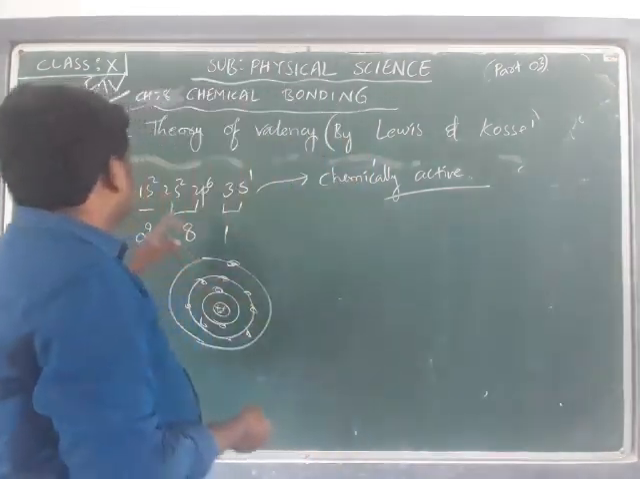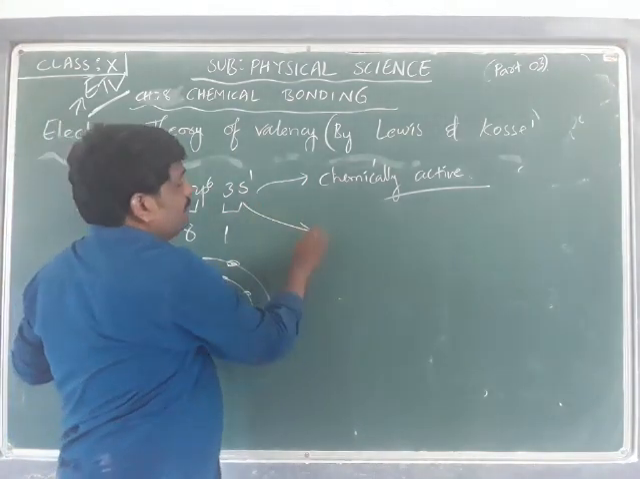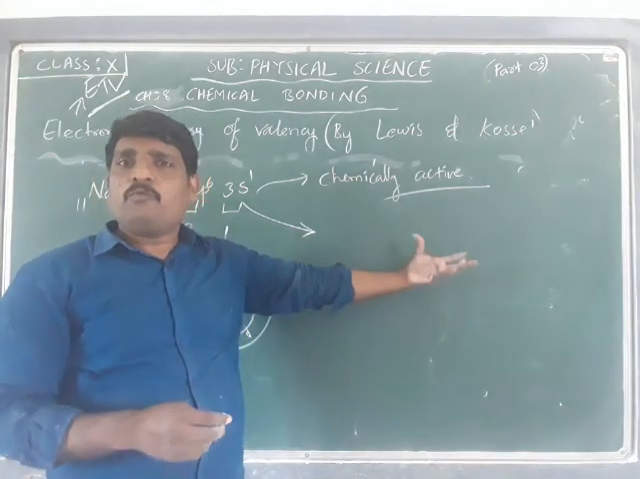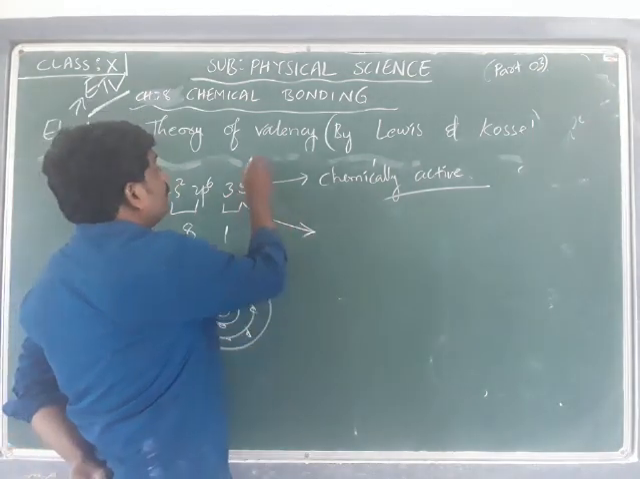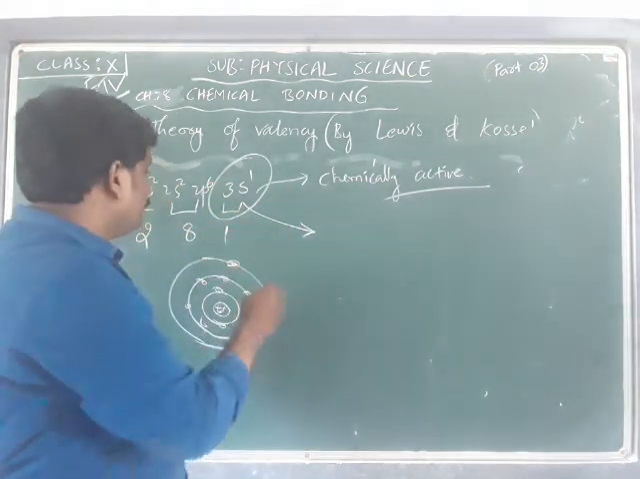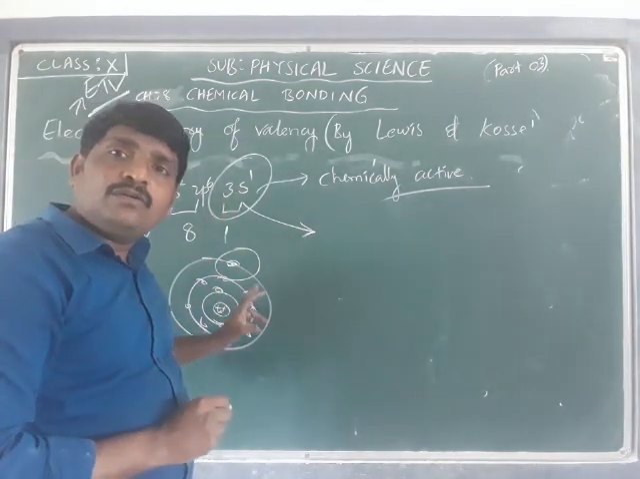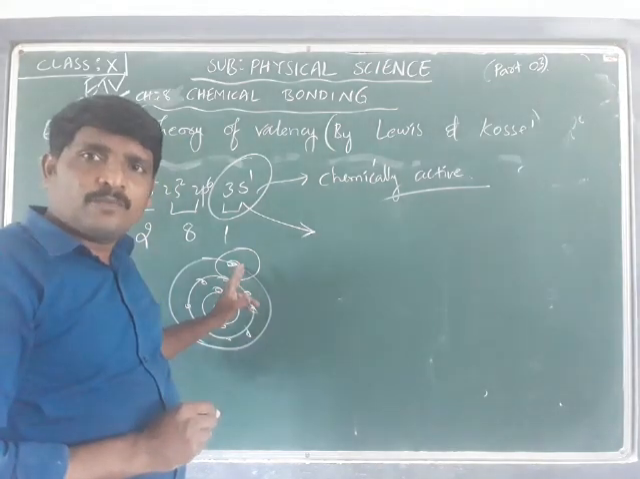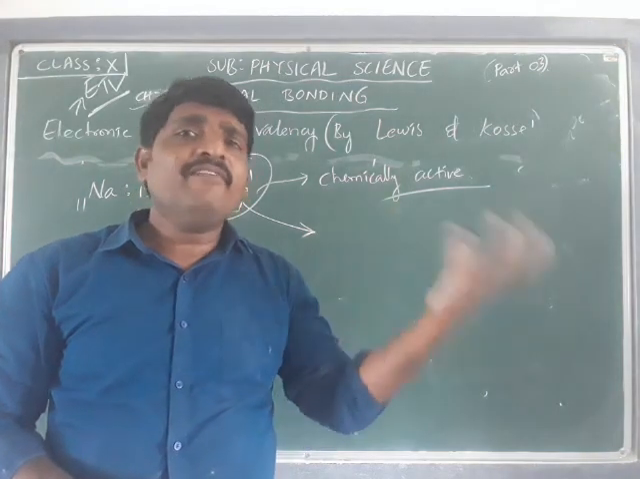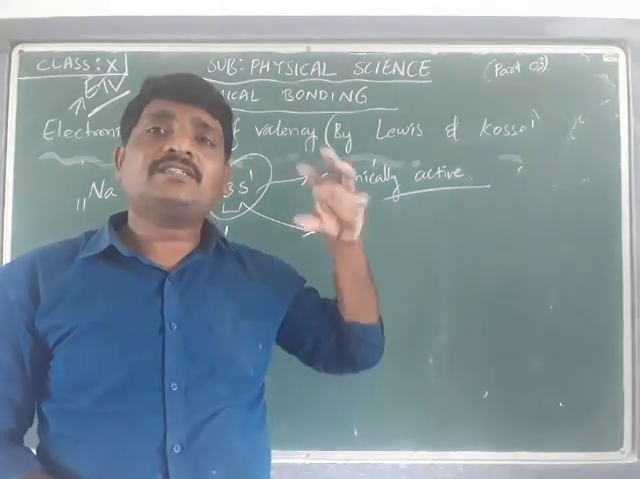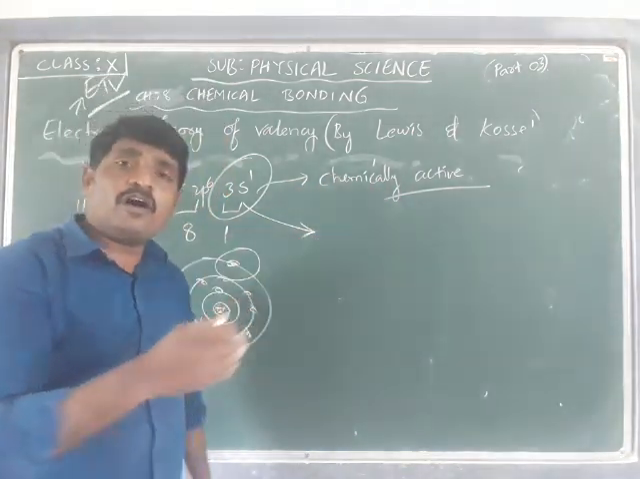Now suppose sodium wants to bond with some element Y. At that time, sodium is going to lose the electron which is present in the outermost shell. As it is giving up one electron, transferring the electron, it is going to form a cation.